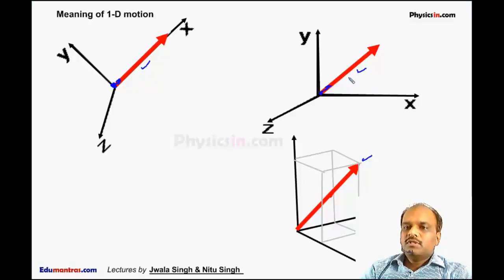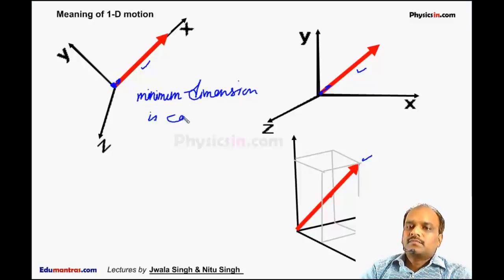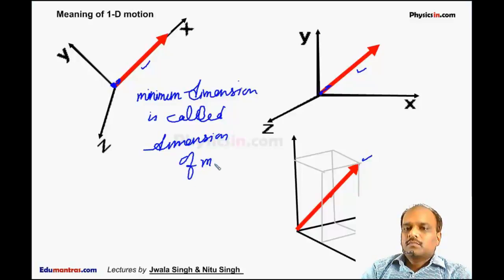So if the motion is same, the minimum dimension possible in any coordinate system is called the dimension of motion.